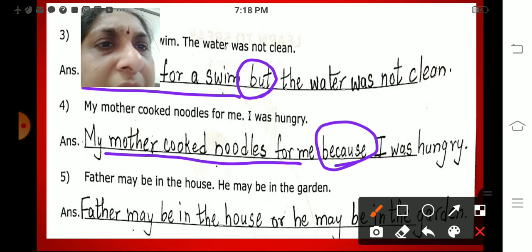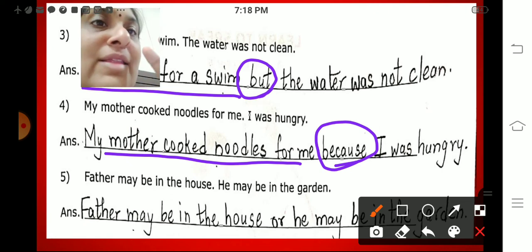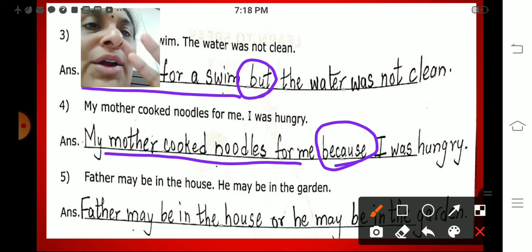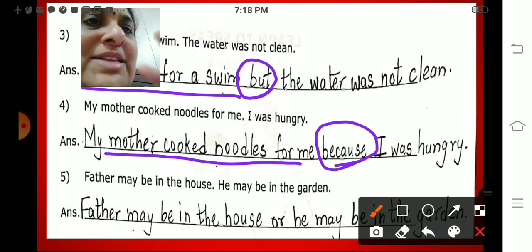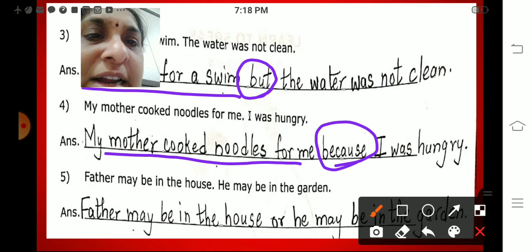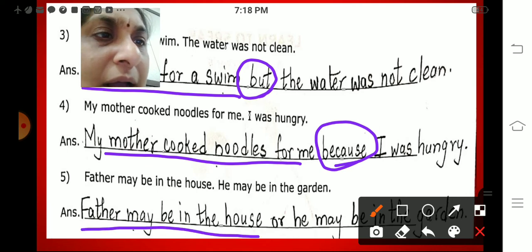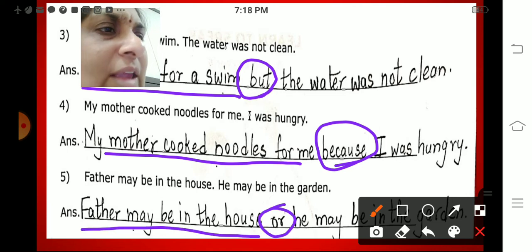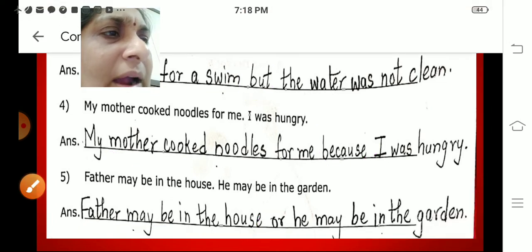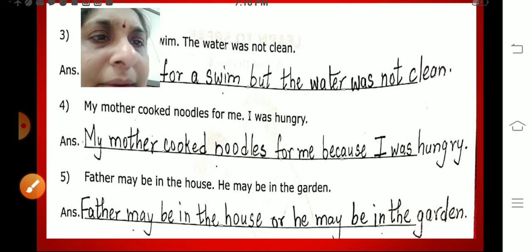Fifth one. Father may be in the house. He may be in the garden. Now there are two places, so there is a choice. Alternatives are there. So father may be in the house or he may be in the garden.